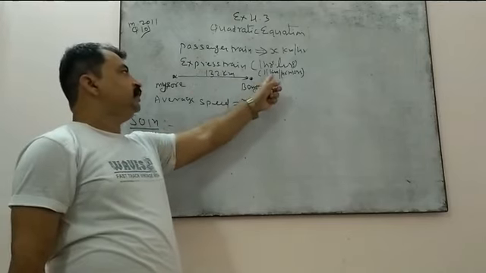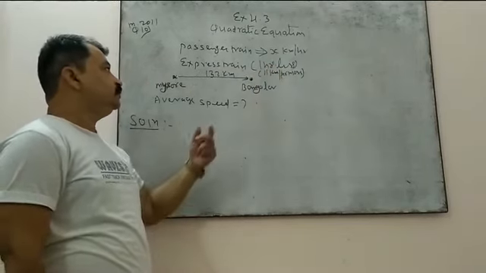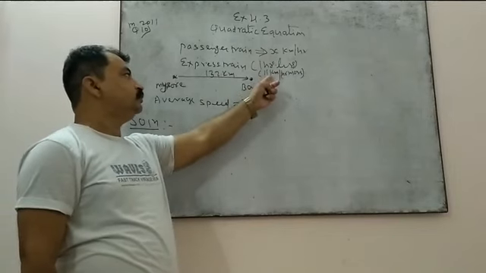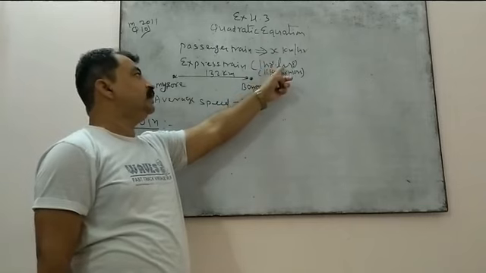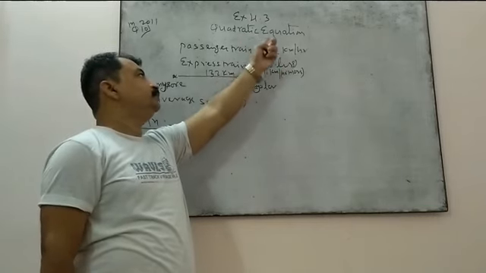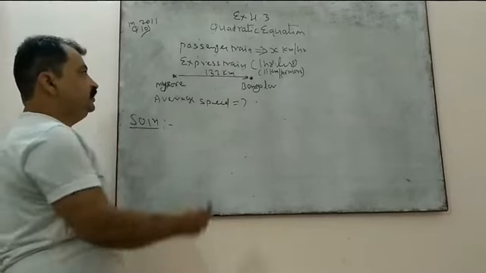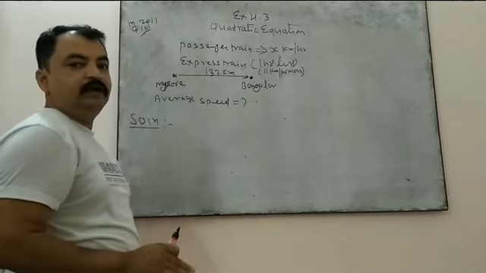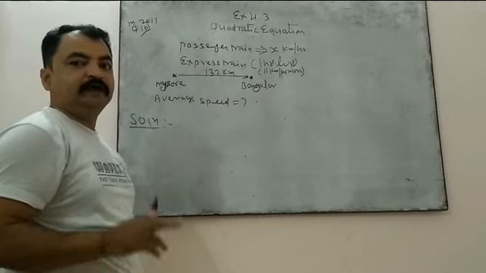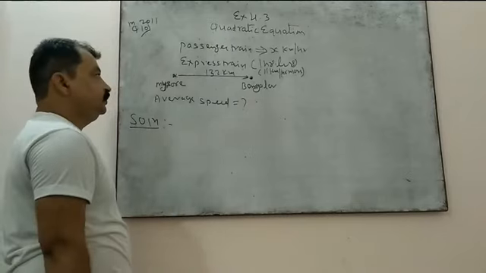Then the express will be 11 more, that is x plus 11. And of course, since its speed is more, it will take less time. So how much? It takes 1 hour less as compared to the passenger train, right? And the distance is fixed, 132 kilometers. So we have to find the average speed of the express train as well as the passenger train, right?